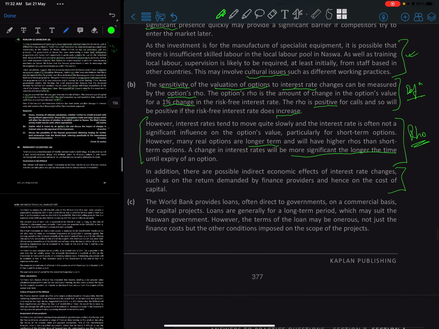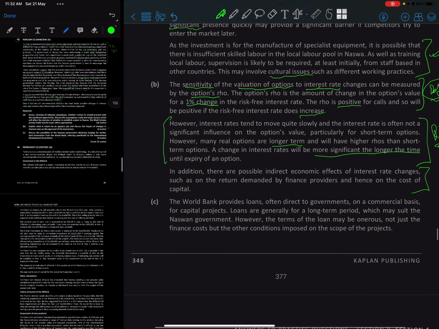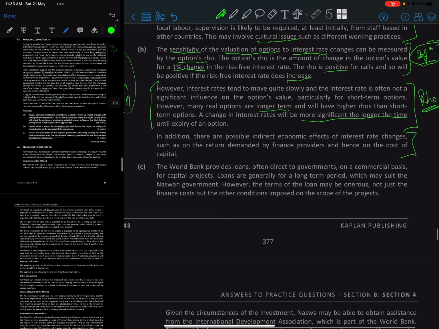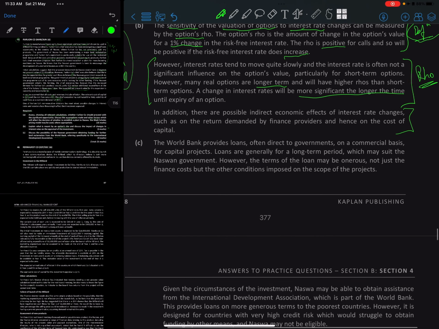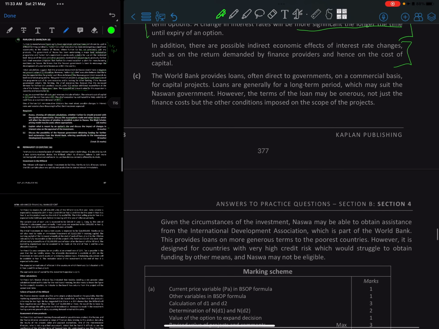So what did we discuss? Basically we talked about the definition of rho. It can be measured as the change in option value for a 1% change in interest rate. There are also all these other things you should always remember: the Greeks, delta, gamma, rho, and so on. There are 5 of them, just have a look at them as well. Sometimes they might be tested in detail.